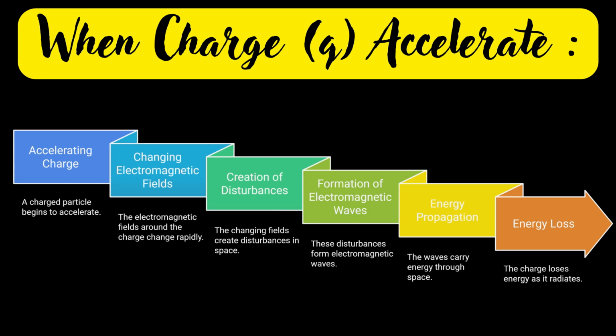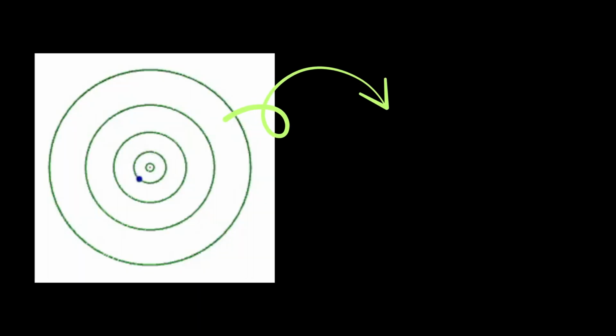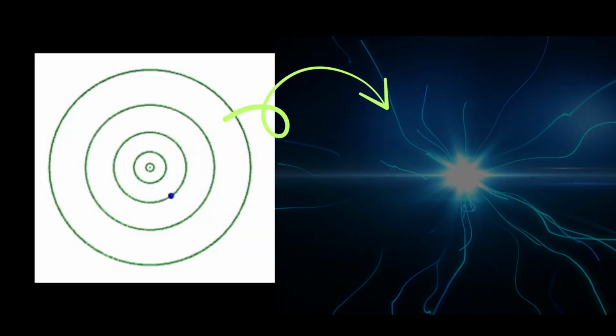All of this phenomenon is elegantly explained by Maxwell's equations of electromagnetism. According to Maxwell's laws, an accelerating charge, like an electron in a circular orbit, emits electromagnetic radiation. So an electron moving in a circle around the nucleus is constantly changing direction. According to classical physics, it should emit radiation, and by emitting continuous radiation, it loses its energy.